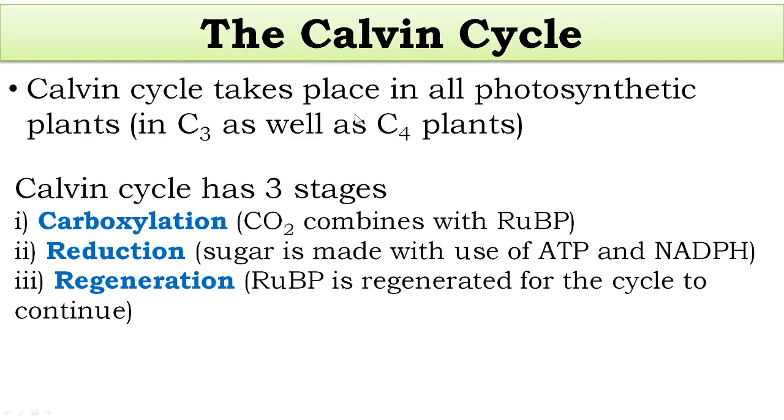Calvin cycle takes place in all photosynthetic plants, whether it is a C3 plant or a C4 plant. In C3 plants and C4 plants, the Calvin cycle takes place in photosynthetic organisms, even in algae. Green photosynthetic organisms, algae and plants, all carry out the Calvin cycle. Now the Calvin cycle is a cyclic reaction pathway.